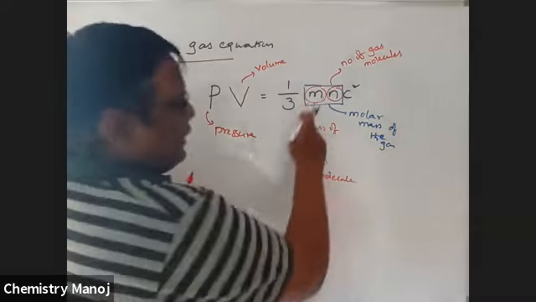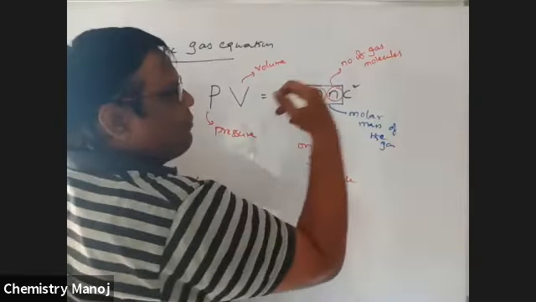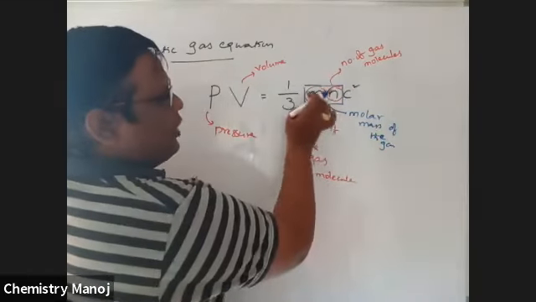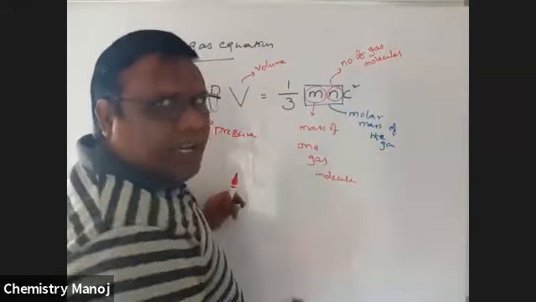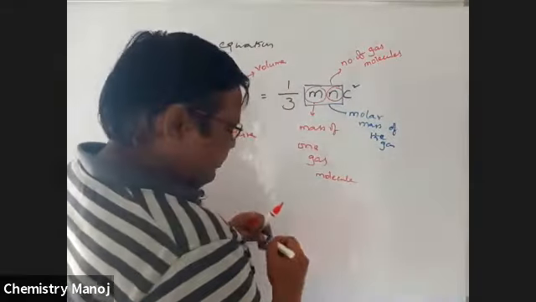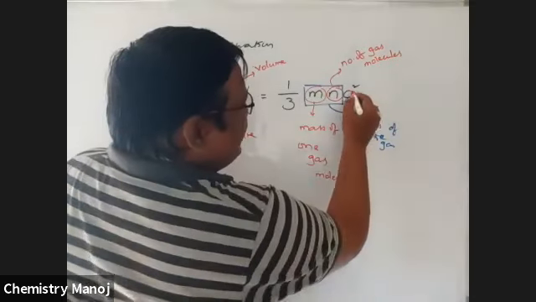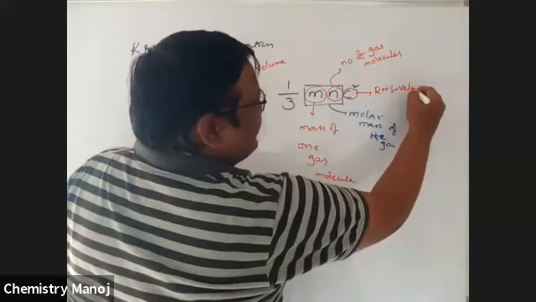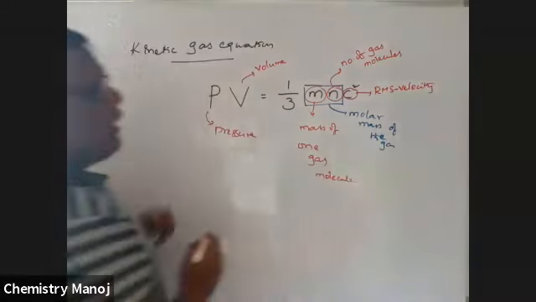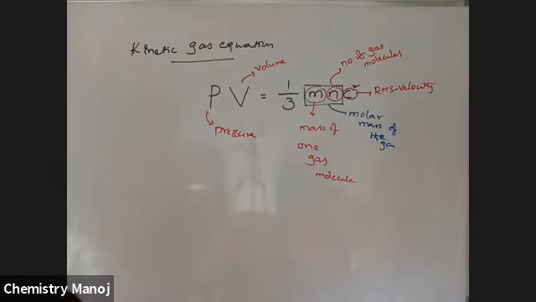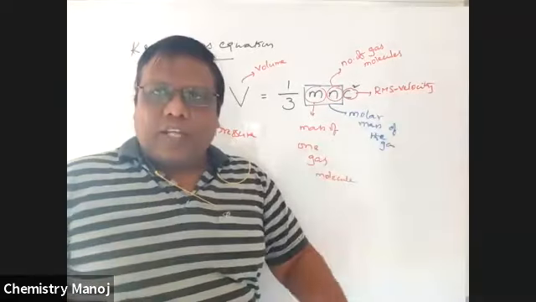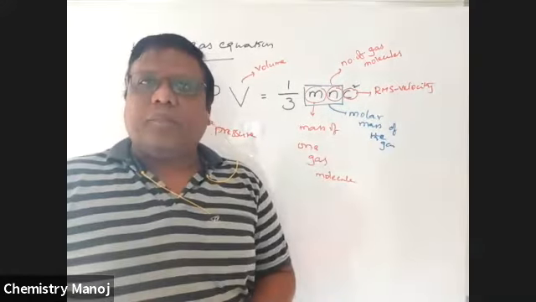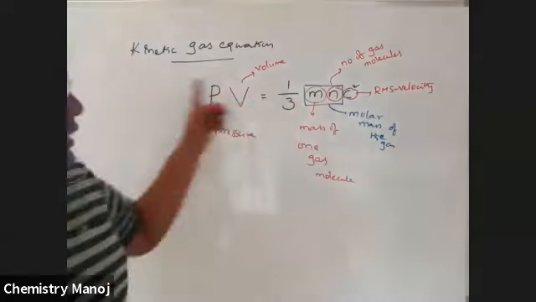So m is the mass of one gas molecule and N is the number of gas molecules. If the number of molecules equals Avogadro number, then the weight of Avogadro number of molecules equals the molar mass of the gas. Now what is C? C is the RMS velocity of the gas. What the RMS velocity is, I will discuss later in today's class, please wait. It is the velocity of the gas molecule. So these are the different terms.